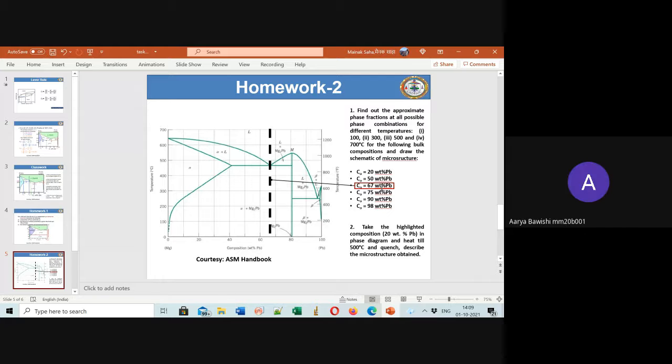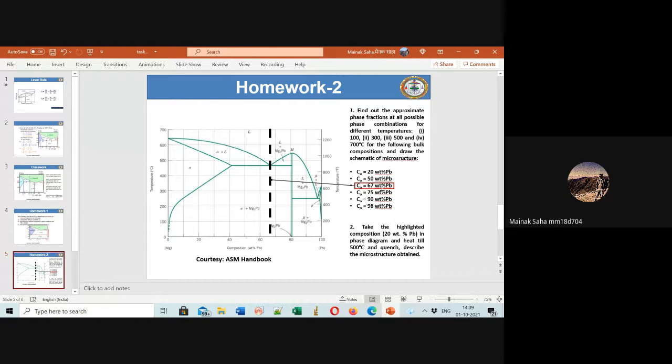Sir, at 100 degrees, all possible phases? Okay, all possible means I will tell you. I think I made the question a bit complicated for you. Just do one thing. On the right hand side, from 80 to 100, whatever the phases are, there is beta plus Mg2Pb. There you have to find beta separately and Mg2Pb separately. You draw one more line there and do it separately.